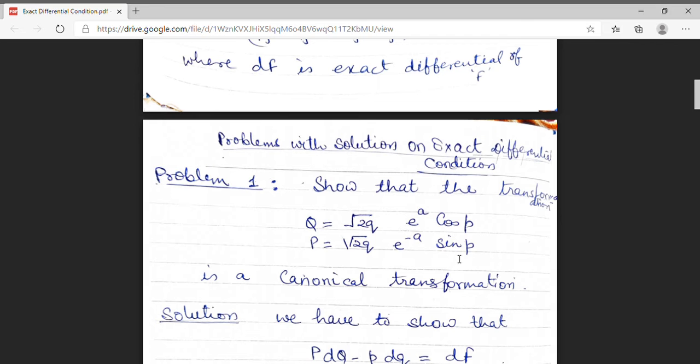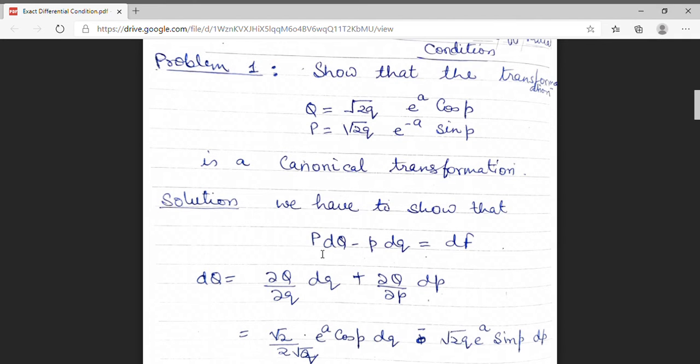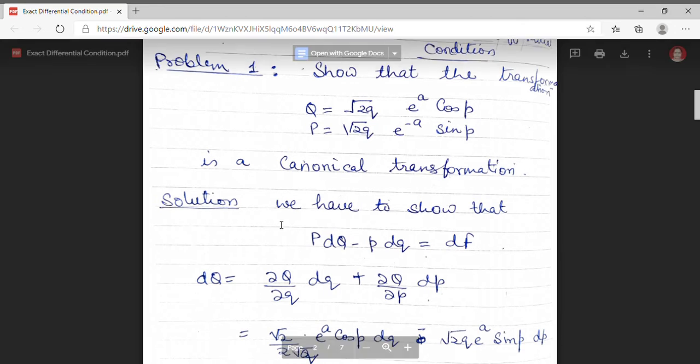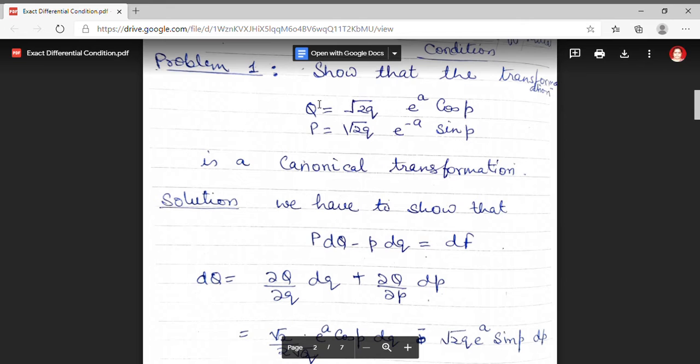We have derived the condition of exact differential: capital P dQ minus small p dq equal to df. This is the condition which we have to prove. From the given factors, I have to find dQ.